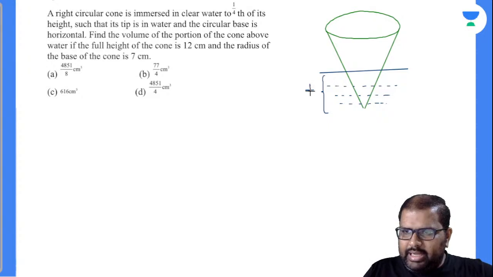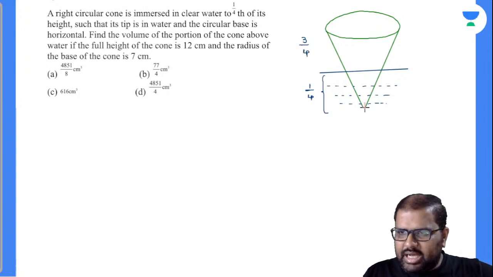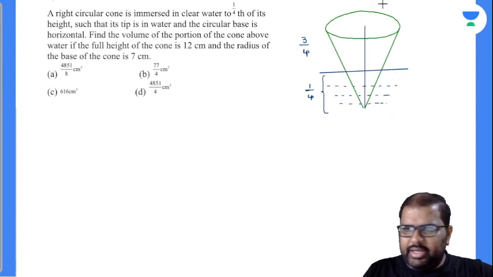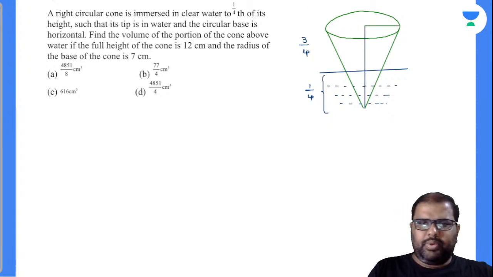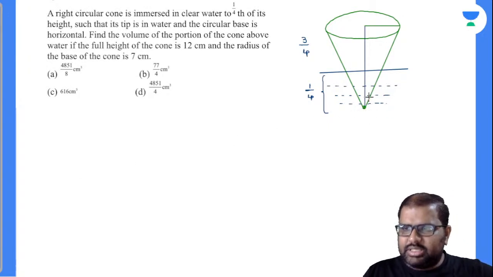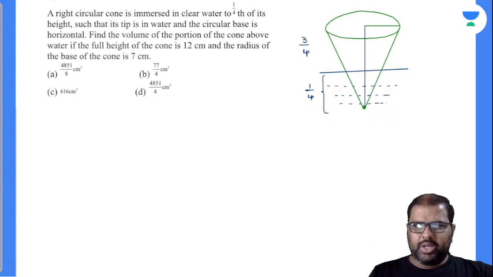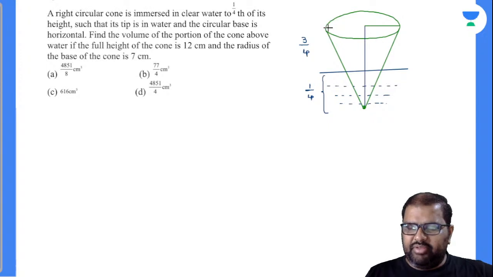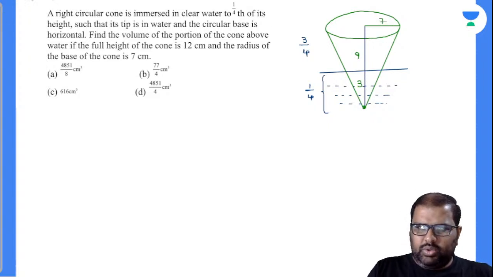So what will be the height that will be over the water? It will be 3/4 of the height. If I consider this as the height of the cone, this will be the radius of the cone. What is the point given there? The tip of the water and the circular base are horizontal. Find the volume of the portion of the cone above the water. If the full height of the cone is 12 centimeter, 12 by 4, this will be 3. Now this will be 9. Radius of the cone is how much? 7.